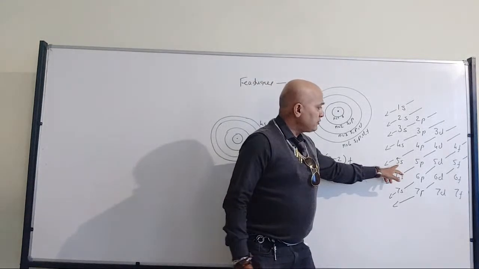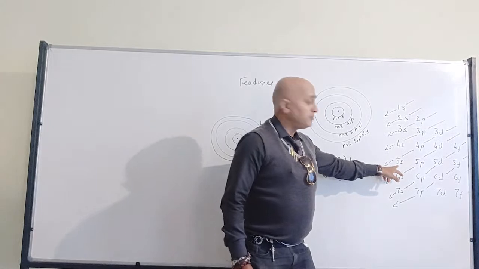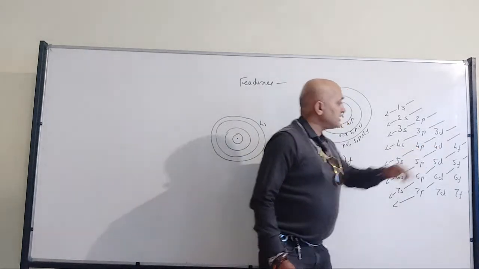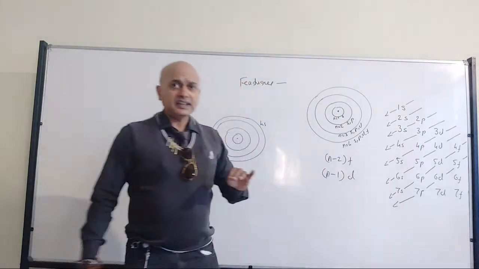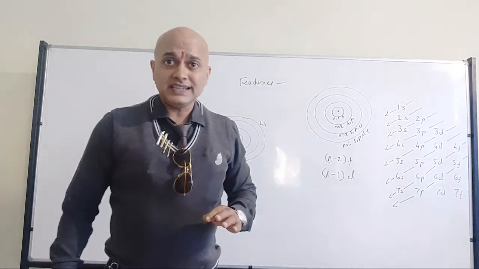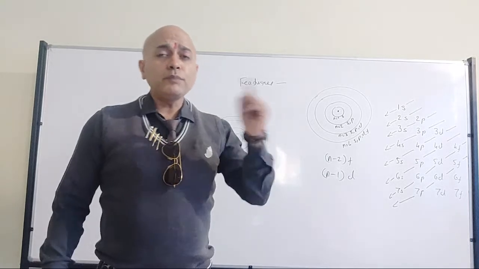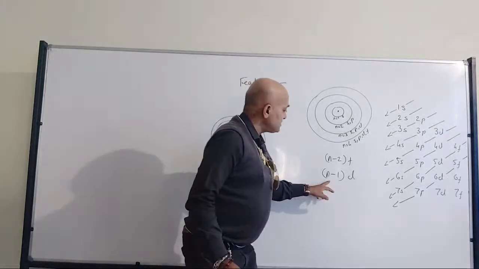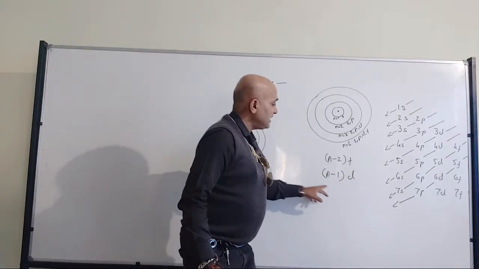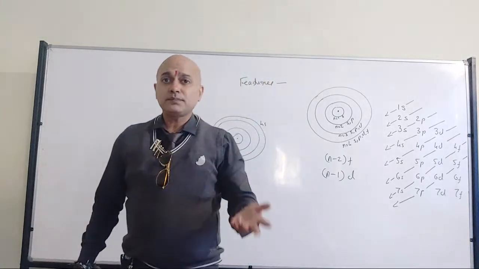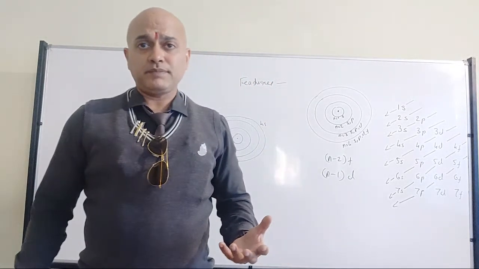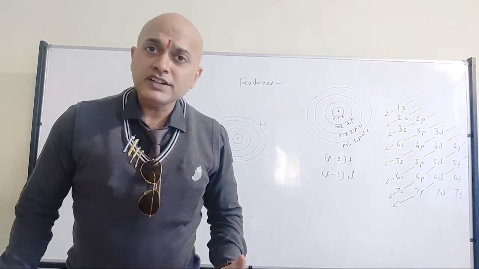Whenever I am talking about energy level 5, then comes 4d which will get filled up. So 5 minus 1 is 4, and 4 minus 1 is 3. Based on that, we can generally say that the n minus 1 d subshell is going to get filled up. All of you have understood?